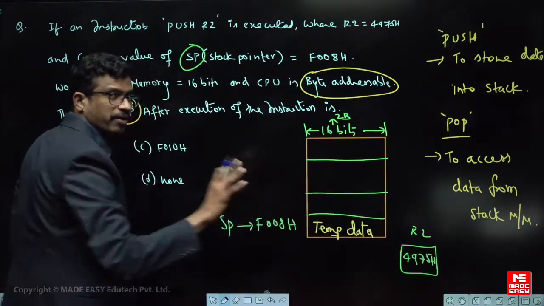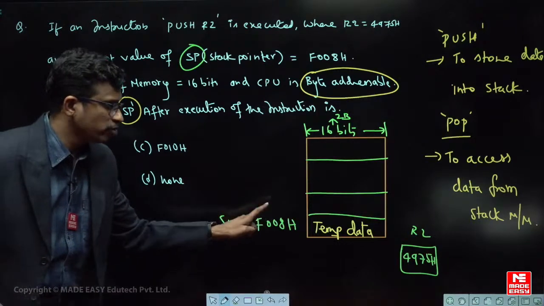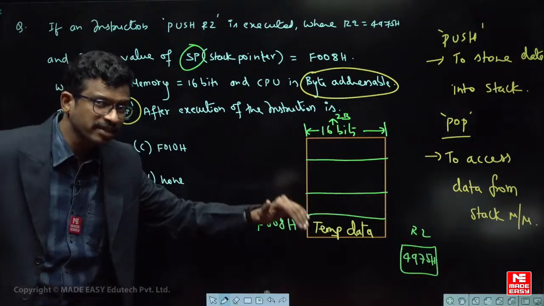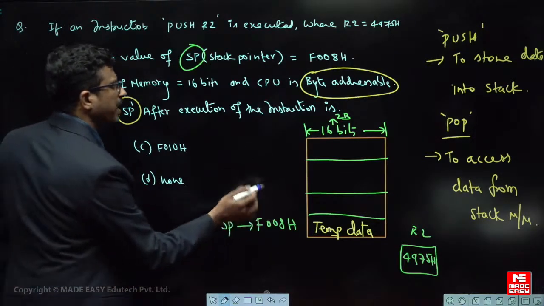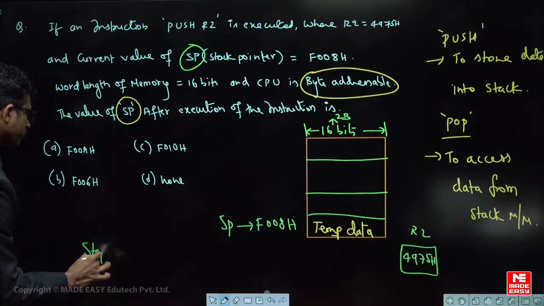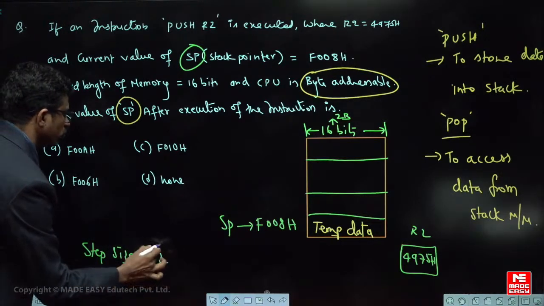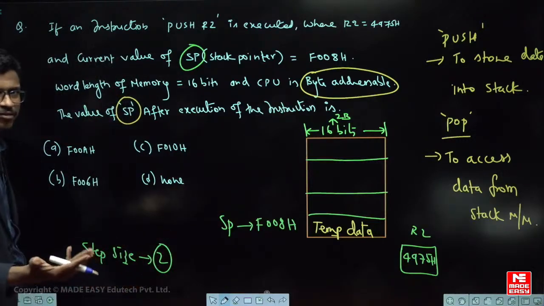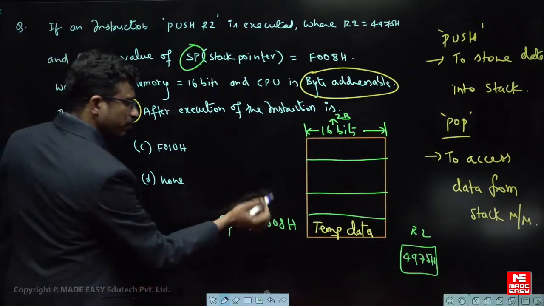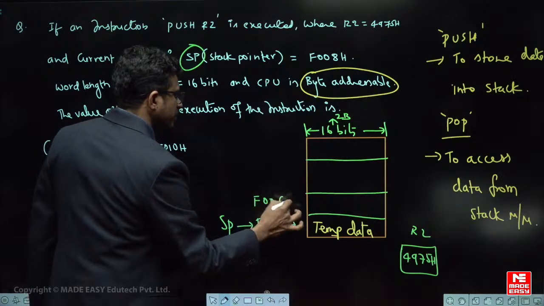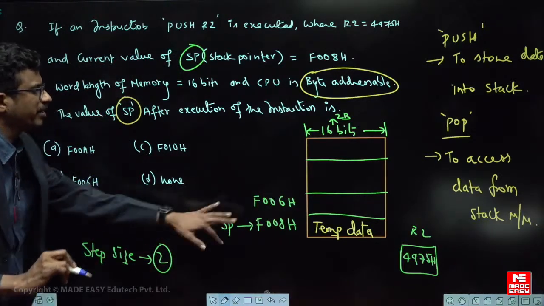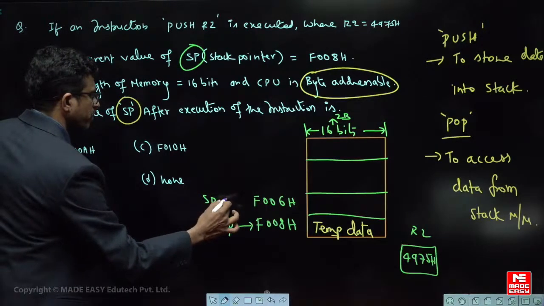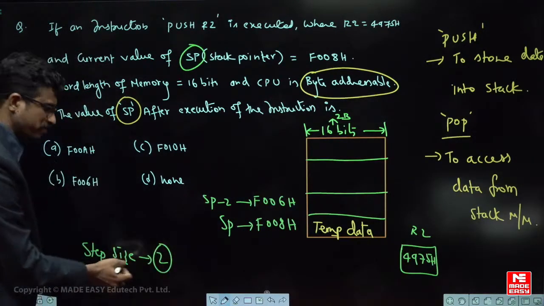Push means storing into the stack. Always remember, the address given in the stack pointer indicates the address of some temporary data which is already existing in the stack memory. So where is it stored now? -2. What is the step size? Step size is 2. What is the meaning of 2? 2 bytes per one location. Are you able to understand how many bytes are there for one? That is step size, we call it that. So the previous address will be F006. I am just taking it randomly like that. So SP -2 will be the value here, because step size is 2.